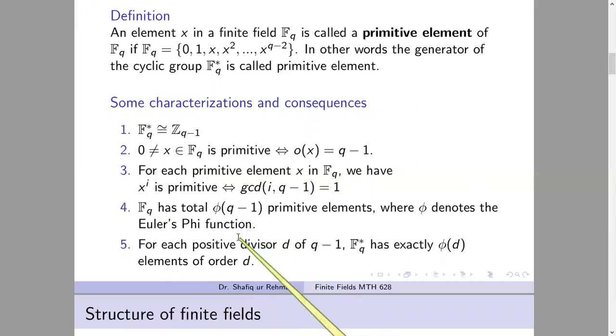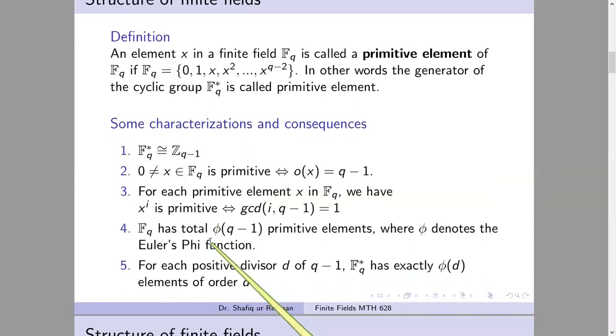You know this. And the fifth one is not only about the primitive elements, but it counts all the elements of each order. That is, for each positive divisor d of q minus 1. What is q minus 1? Q minus 1 is the order of Fq star. So for each positive divisor d of the order of Fq star, there are phi of d elements of order d. For example, if we are in F9, then we have four divisors of 8: 1, 2, 4, and 8. So there is phi of 1 element of order 1, phi of 2 elements of order 2, phi of 4 elements of order 4, and phi of 8 elements of order 8.